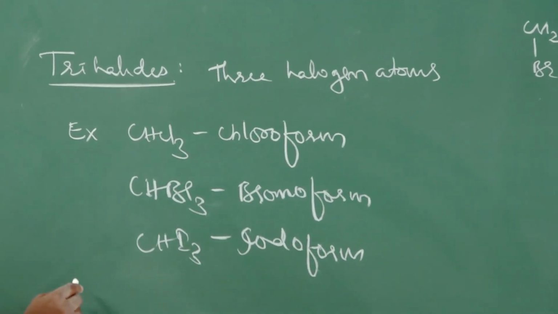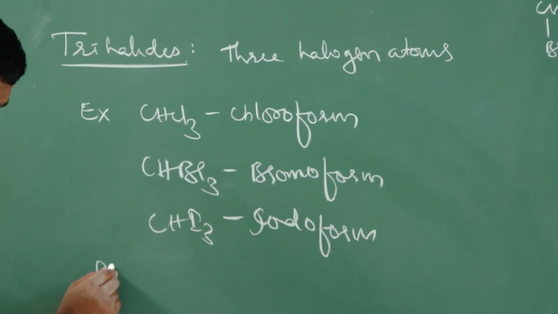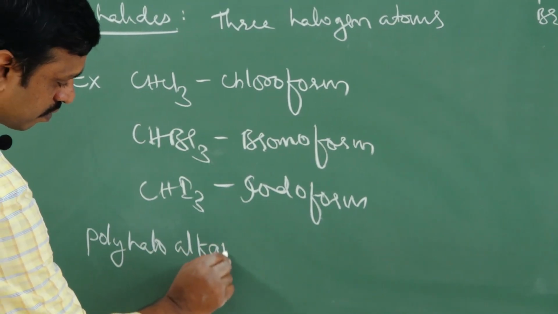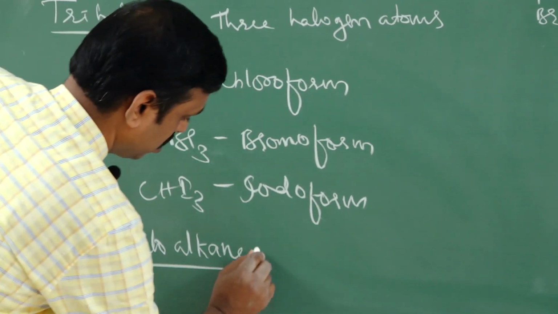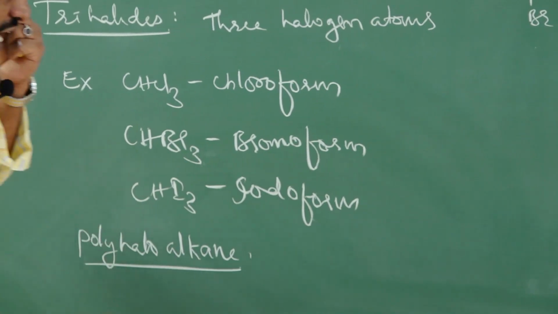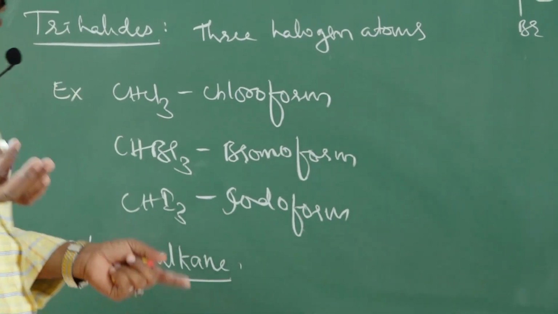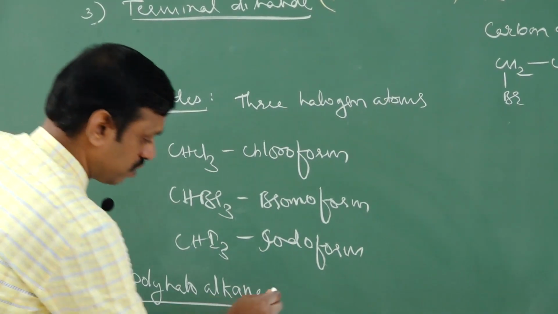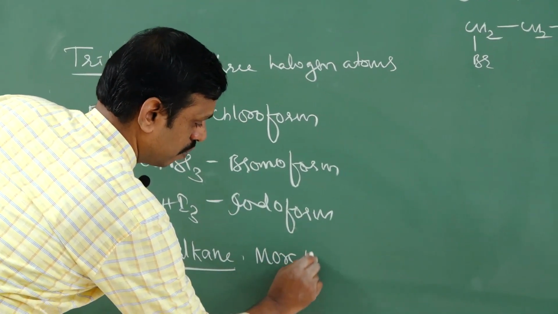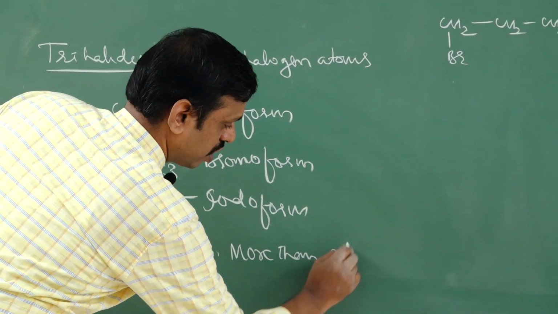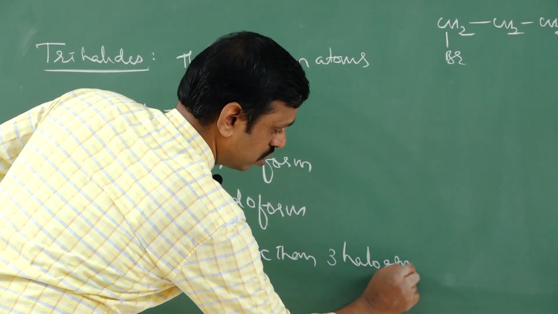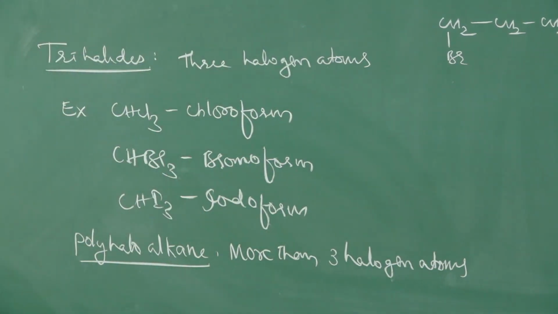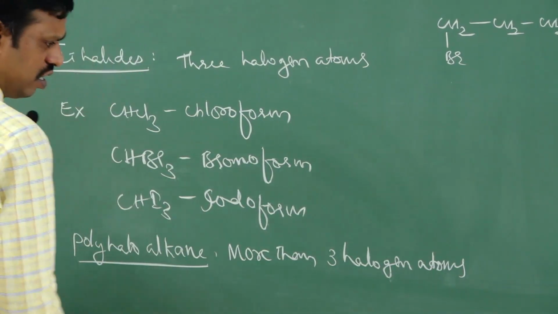Next, the last one, polyhaloalkanes. In case of polyhaloalkanes, they contain a large number, meaning more than 3 halogen atoms, and we have many examples.